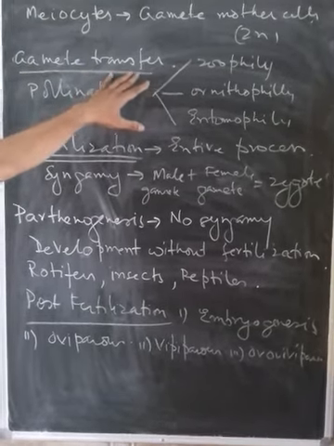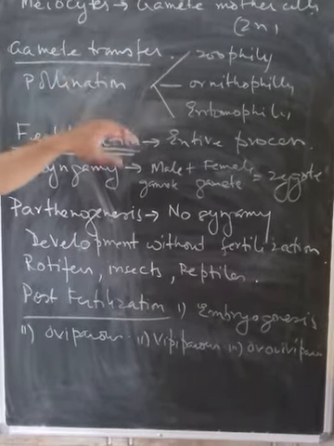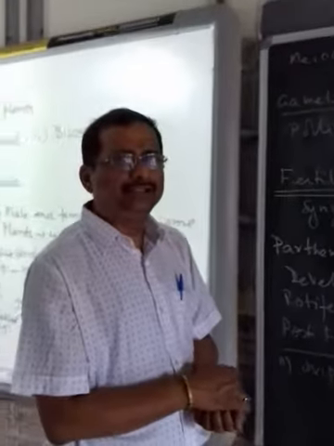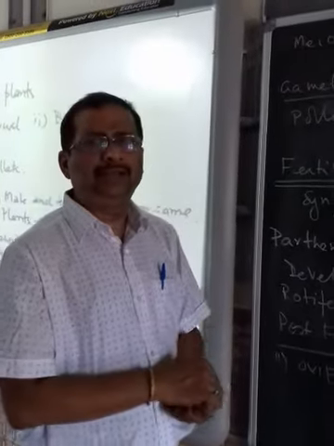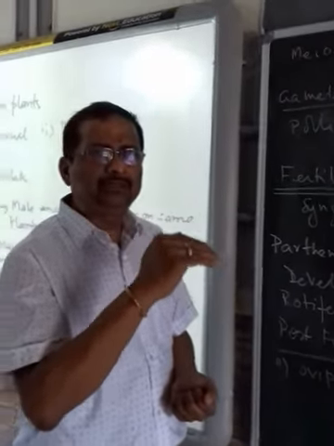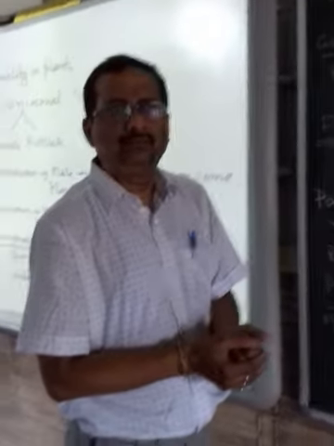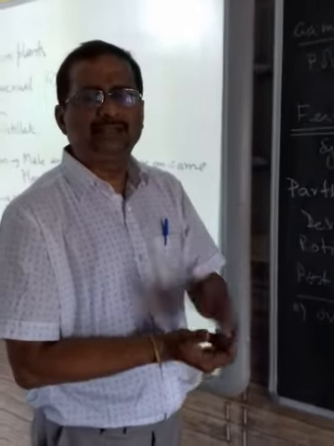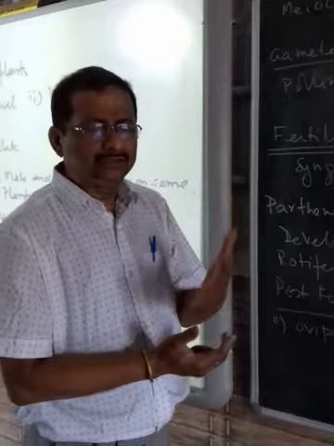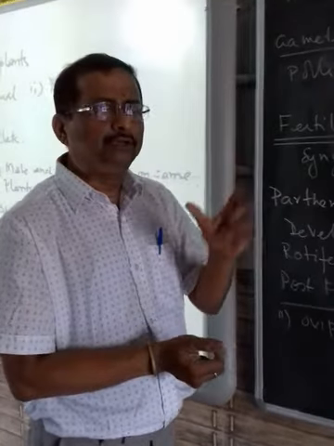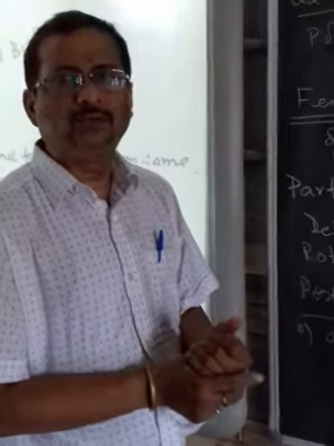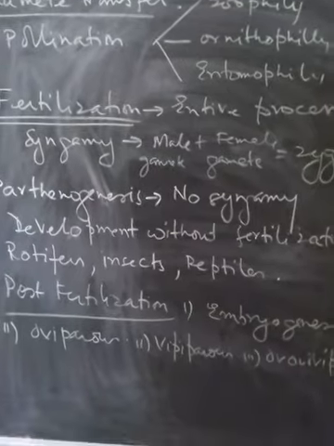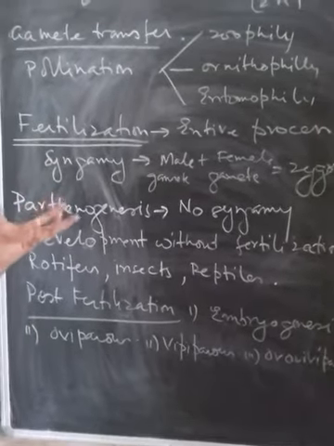Now the second phase is the gamete transfer phase. Gamete transfer phase is in the middle. You can say it's a part of the pre-fertilization phase, where the gamete has to be transferred. Some gametes are motile, some are non-motile, in plants also and in animals also. In case of the pteridophytes, both male and female gametes are motile. But in many cases they are non-motile. For example in angiosperms, the pollen grains are generally non-motile.